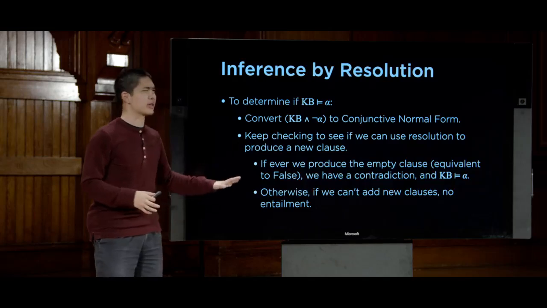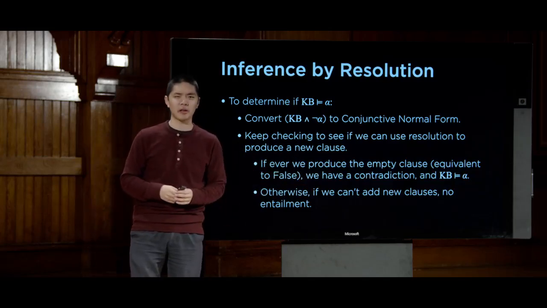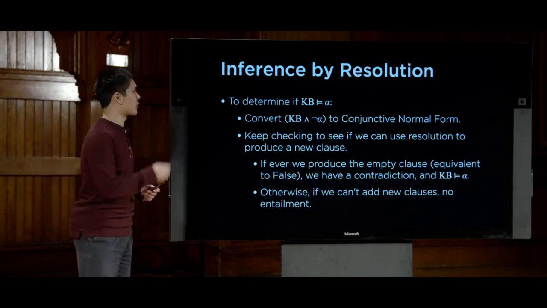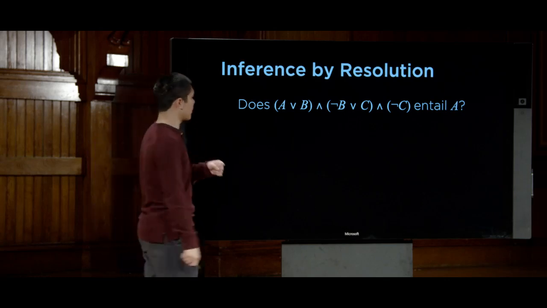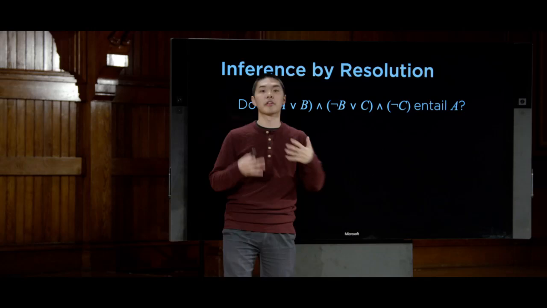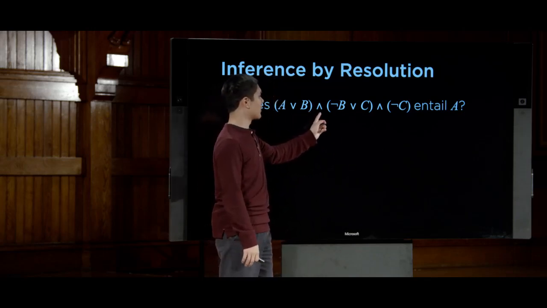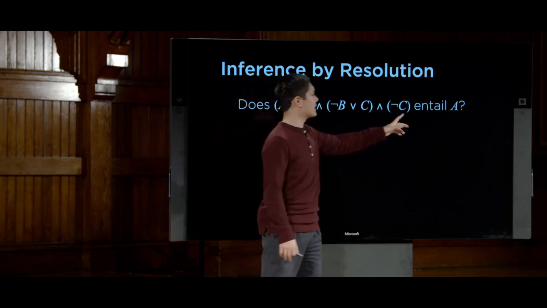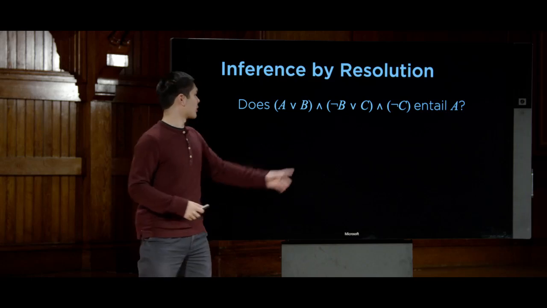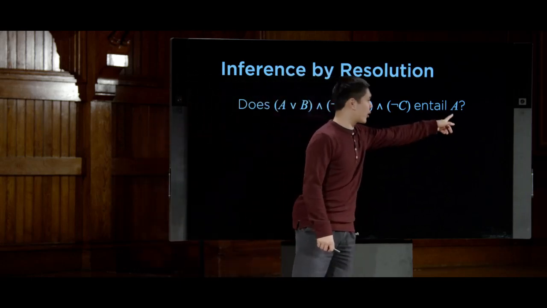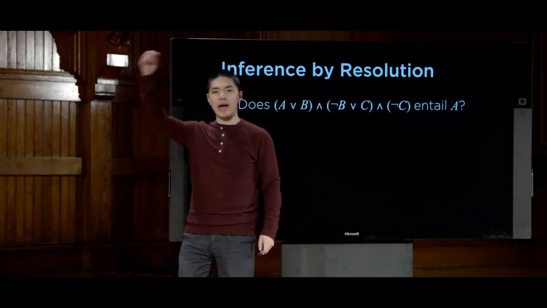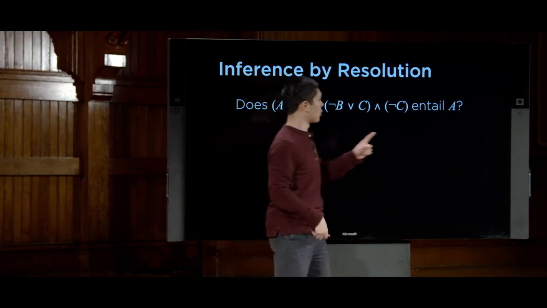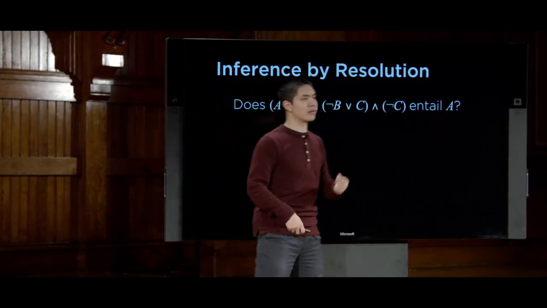And it's very abstract looking, especially this idea of, what does it even mean to have the empty clause? So let's take a look at an example, actually try and prove some entailment by using this inference by resolution process. So here's our question. We have this knowledge base. Here's the knowledge that we know: A or B, and not B or C, and not C. And we want to know if all of this entails A. So this is our knowledge base here, this whole long thing. And our query alpha is just this propositional symbol A. So what do we do? Well, first, we want to prove by contradiction. So we want to first assume that A is false and see if that leads to some sort of contradiction.